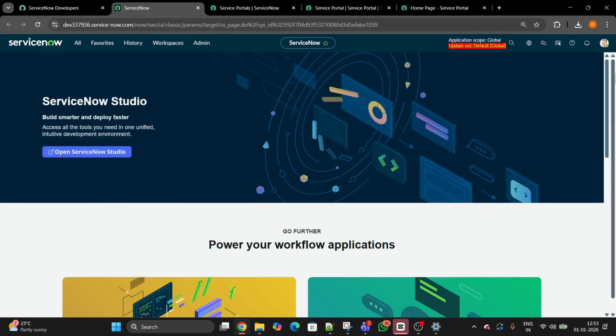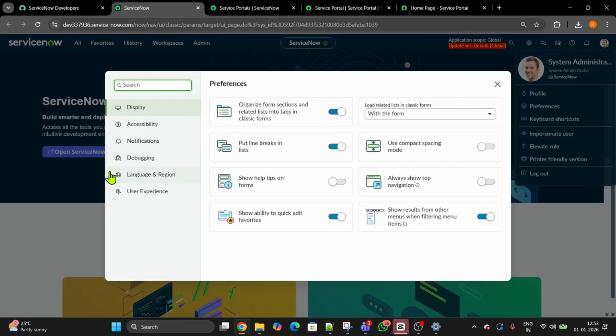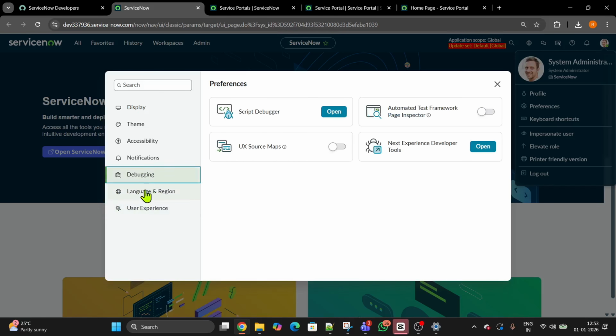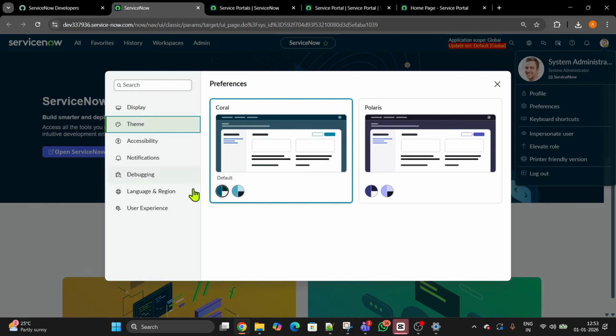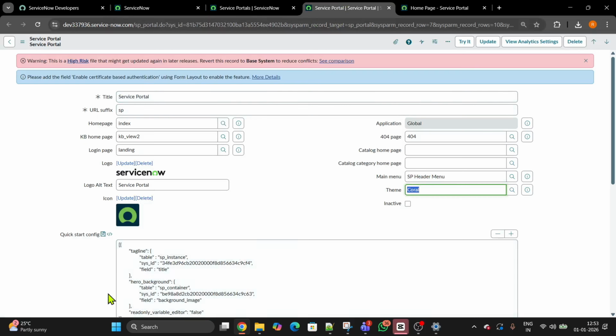You can check. If you go back here to your settings, under your preferences, user experience, theme, see, we have Coral and Polaris. So Polaris was there. Remember the San Diego release, the property Polaris. Now we have a Coral theme also available, which is correlating with the color only, nothing else. So let's get started. We have to build something similar to this.